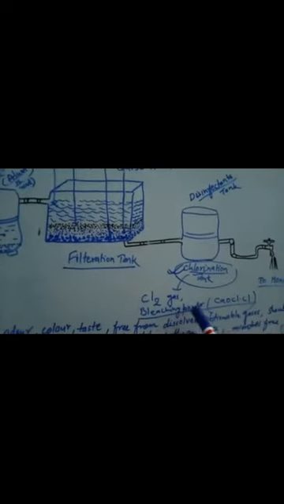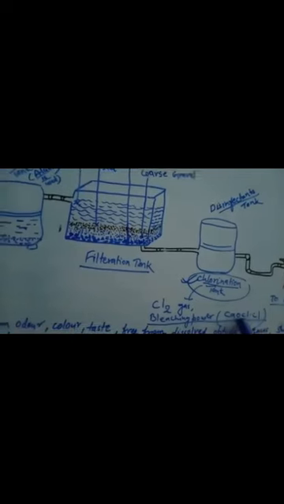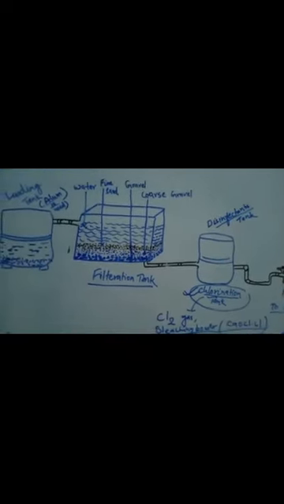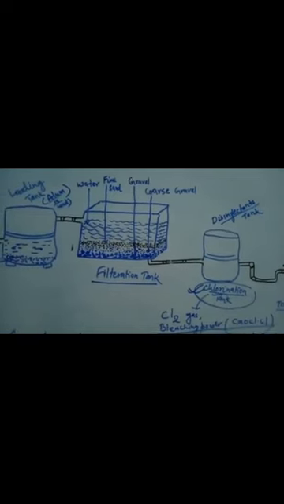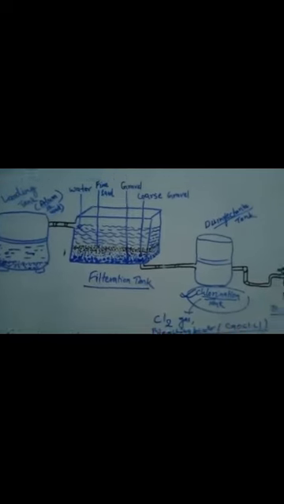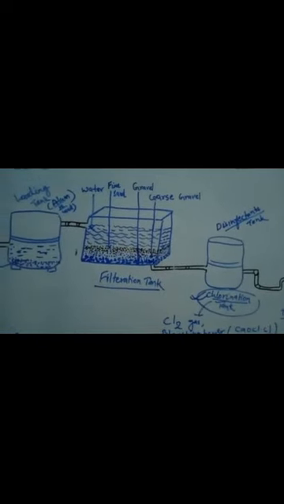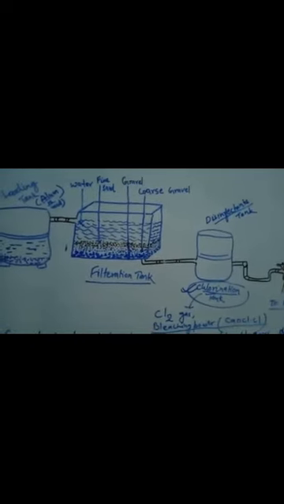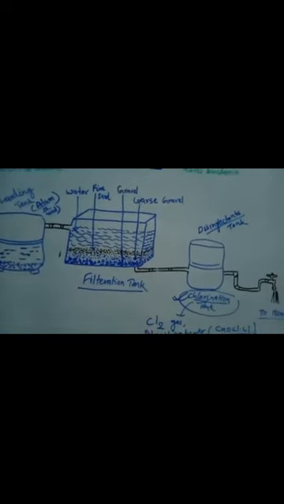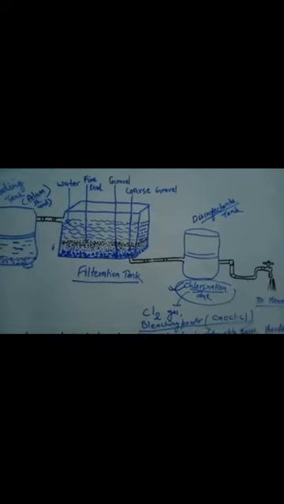So what is the chemical formula of bleaching powder? It is CaOCl, that is calcium oxychloride. Basically we pass chlorine gas through the water, or we add a chlorine tablet, or we add bleaching powder to the chlorination tank or disinfection tank, where whatever microorganisms or pathogens are present can be removed.